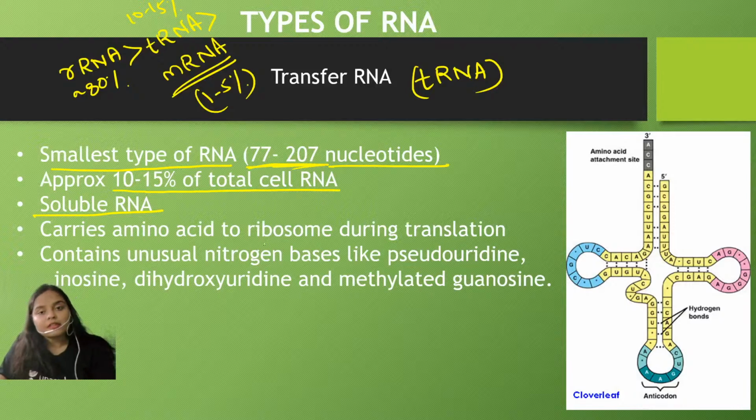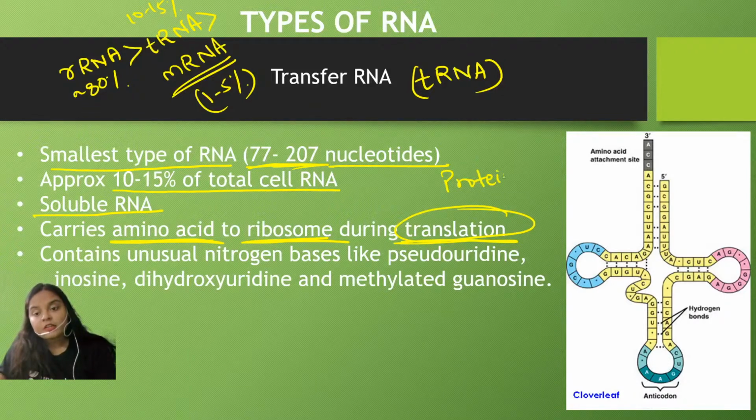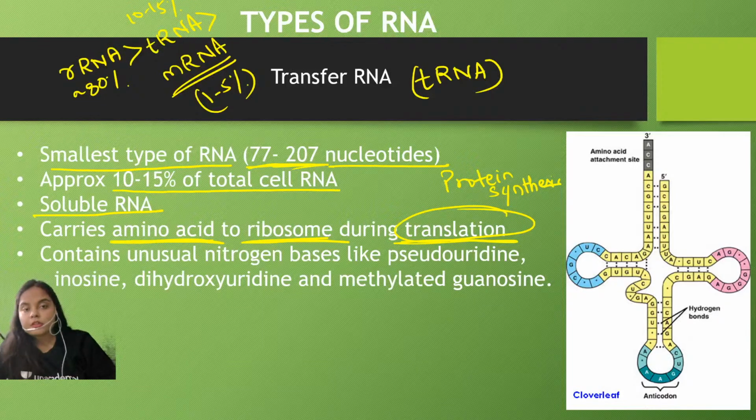Okay, and what is the function of the tRNA? Why is it termed as transfer RNA? Because it carries amino acids to the ribosome during translation. Translation is the process of protein synthesis. Okay, so which amino acid needs to be brought, the information is present in the mRNA molecule. But how does the amino acid come during the process of protein synthesis, and how do they combine? So transfer RNA acts as a mediator.